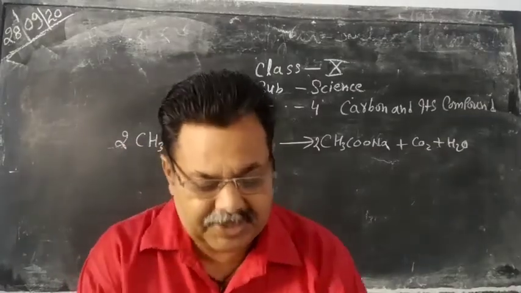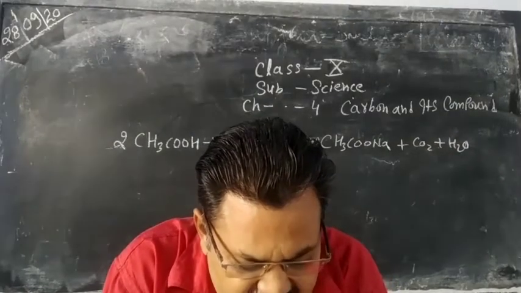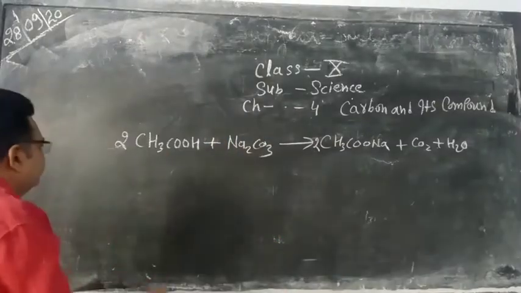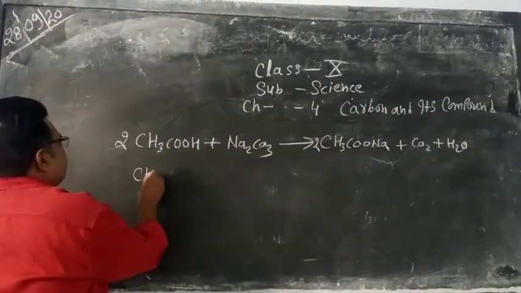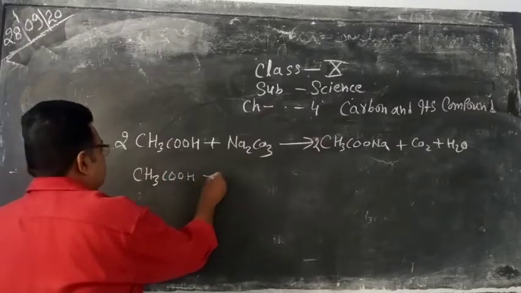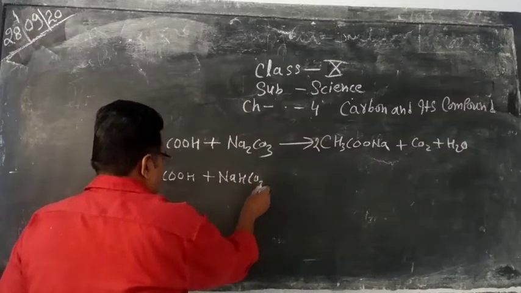So it is the balanced chemical equation. In similar manner, the second reaction is when acetic acid reacts with sodium bicarbonate.